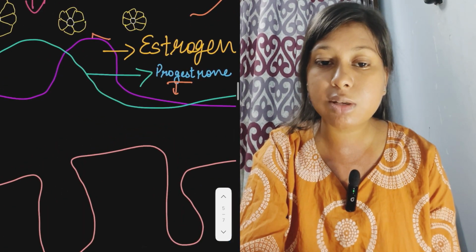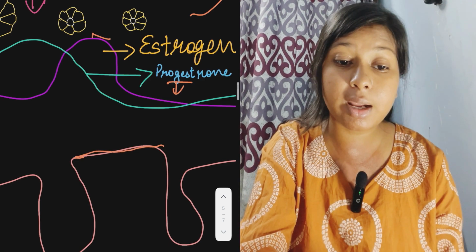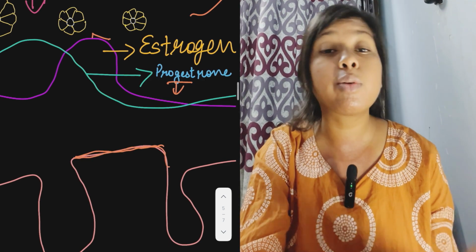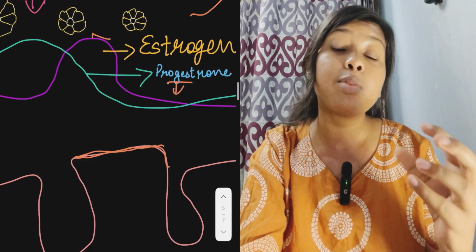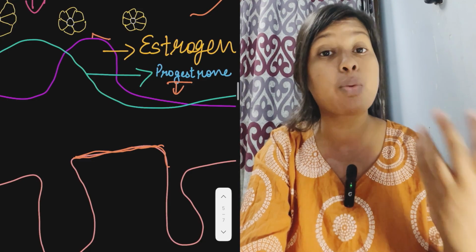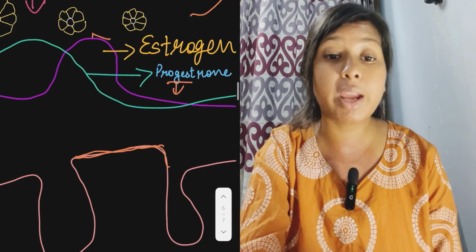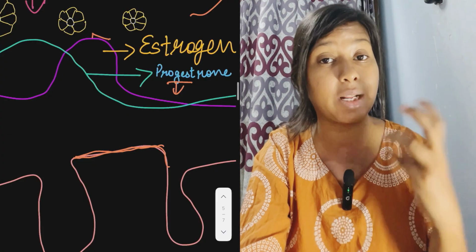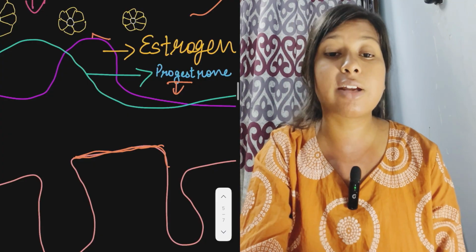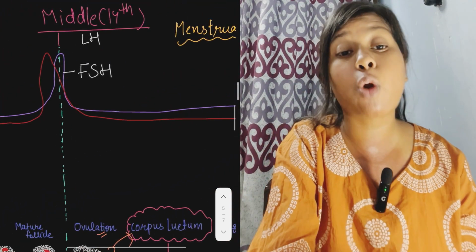So progesterone helps in the thickening of this endometrium lining. Why? Because there is a potential chance of pregnancy during the further event. So that's why progesterone helps in pregnancy by thickening the endometrium lining. So that's why the progesterone hormone is released. It is also called gonadotropin.